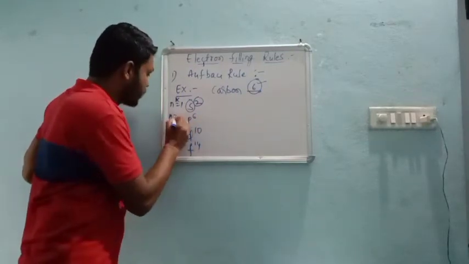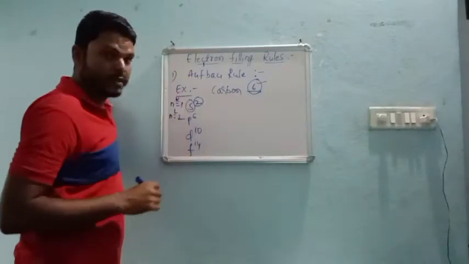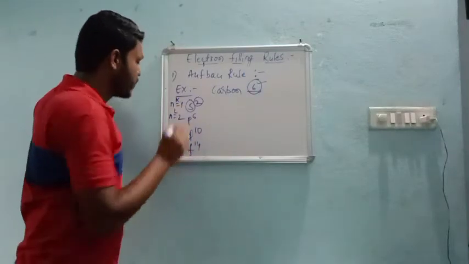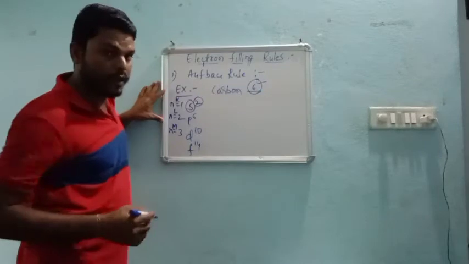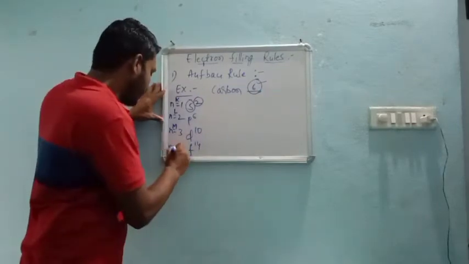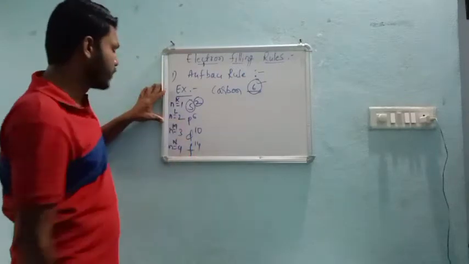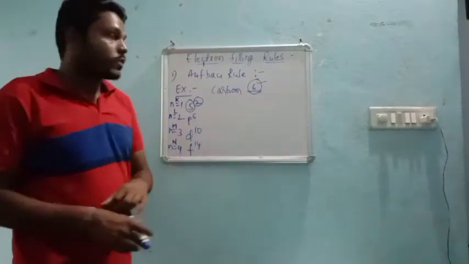That means n is equal to 2 shell, and the shell name is L shell. n is equal to 3 shell, whose name is M shell, and in the M shell we come across d. In the same way, the fourth shell is the N shell, and the subshell will be f.